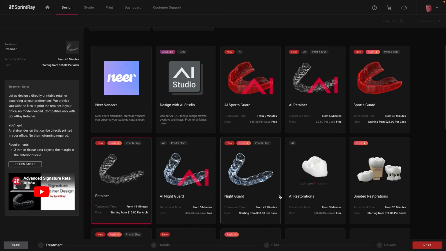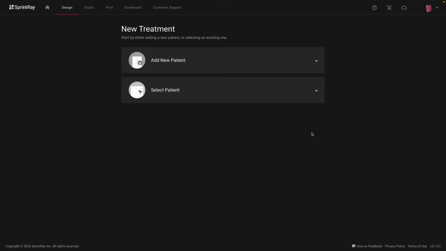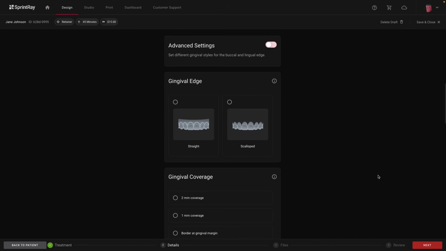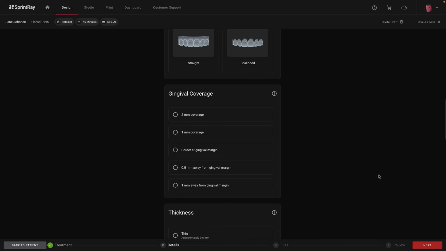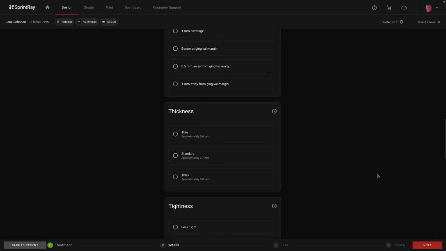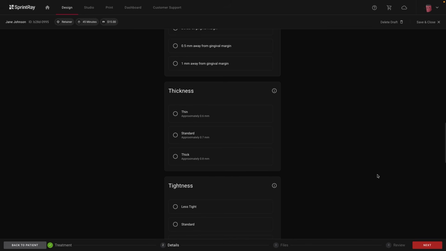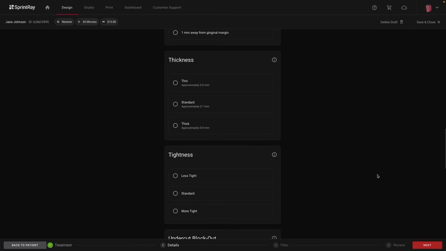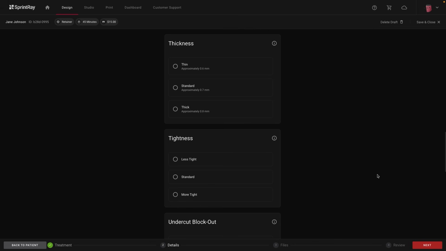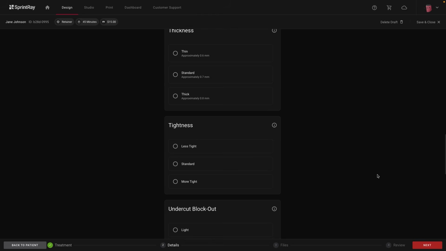Manual design is designed for customization and control. If you choose manual design, you'll have access to additional settings that allow you to customize the retainer. Gingival coverage determines how far the retainer extends towards the gum line, which affects both comfort and retention. Thickness is one of the most important settings. If you ever run into a retainer that feels too tight or too loose, this is usually one of the first settings to adjust. A thinner design with heavier blockout reduces tightness, while increasing thickness generally creates a tighter fit.